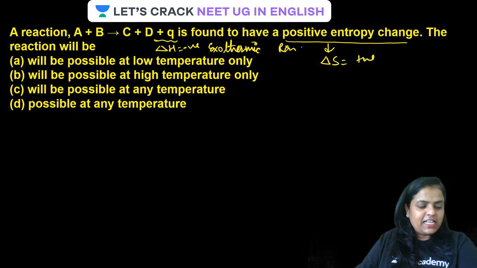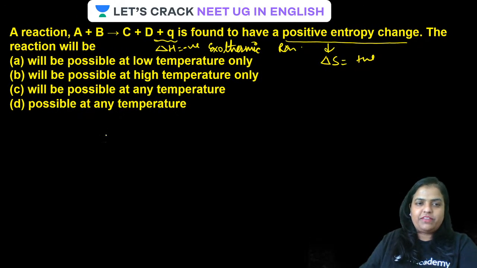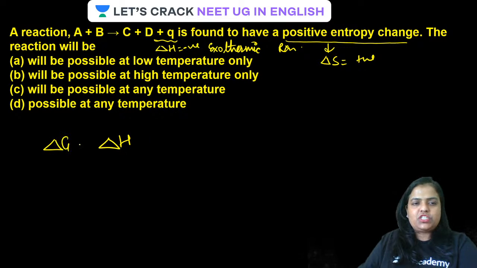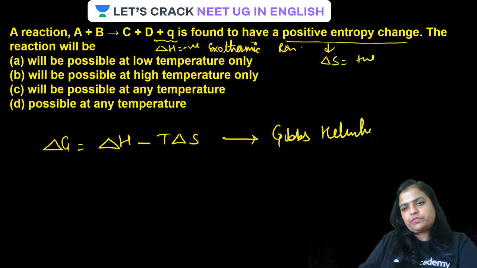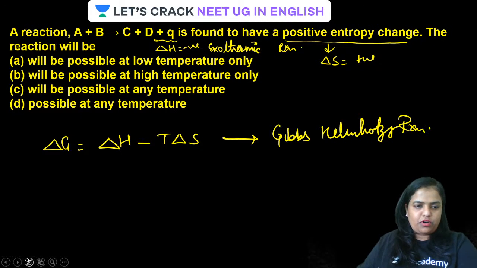Is that clear? Now, guys, delta H and delta S give the Helmholtz equation: delta G is equal to delta H minus T delta S. I mean equation, not reaction.